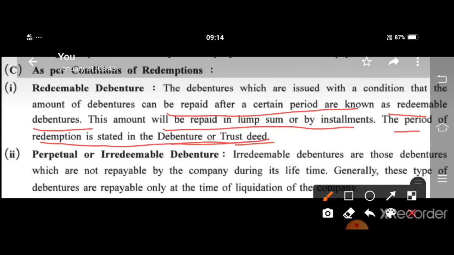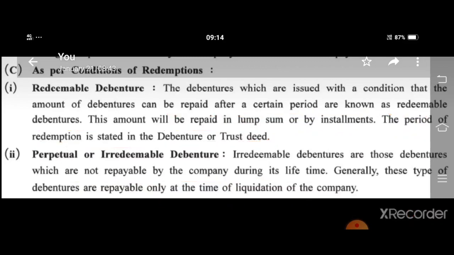Perpetual or irredeemable debenture. Irredeemable debentures means those debentures which are not repayable by the company during its lifetime. You will get an equal or regular amount of interest, but they are not repayable in the company's lifetime. Generally, this type of debentures is repayable only at the time of liquidation of the company.